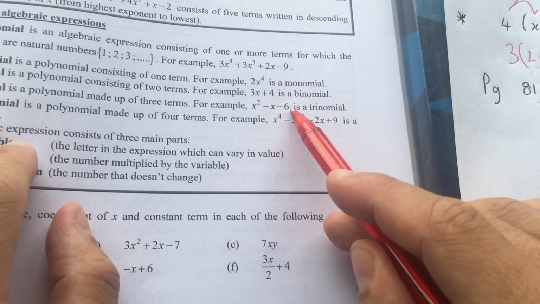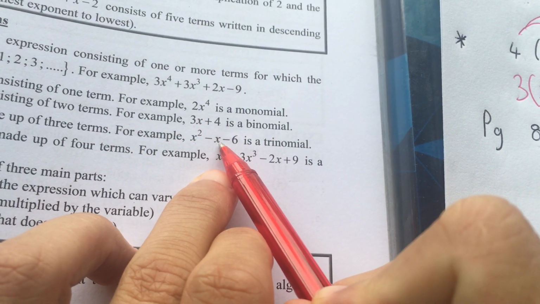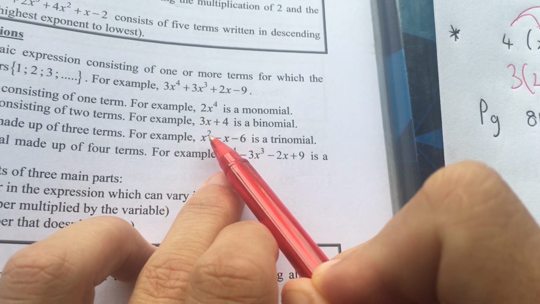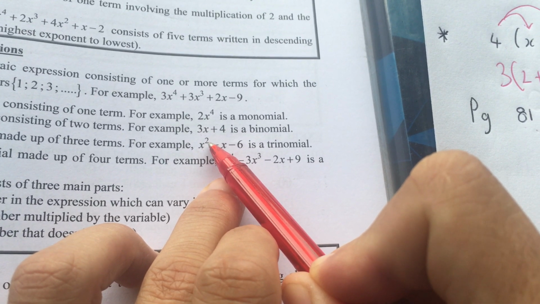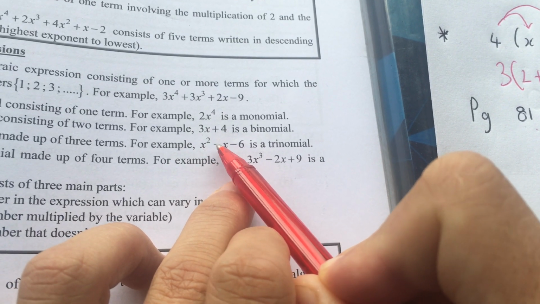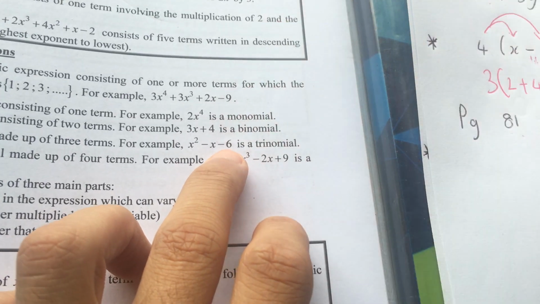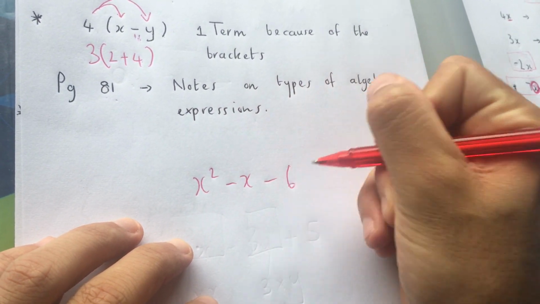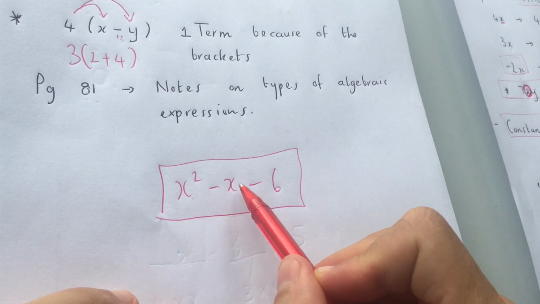X squared, x, and x. Okay, here's a nice one over here. When you see it's x squared minus x minus 6, the power or the degree, okay, so the book will call it a degree, so it's squared, right? X squared. Subtract x. Do you remember there's a silent 1 over here? All right, let me write it so I write in my book. X squared minus x minus 6. This over here is called a trinomial. Reason being because there's three different terms.